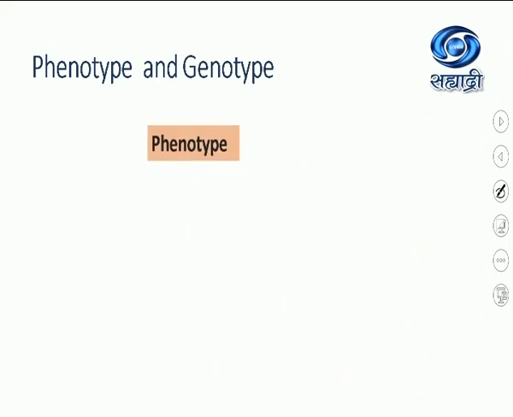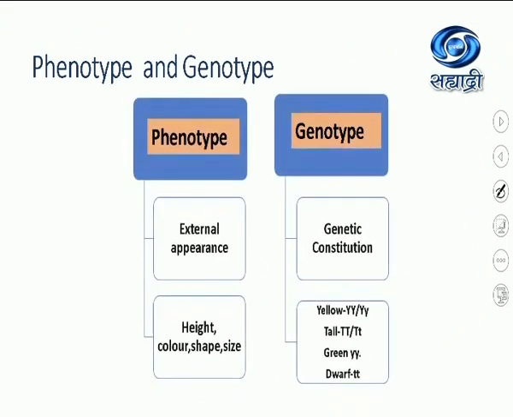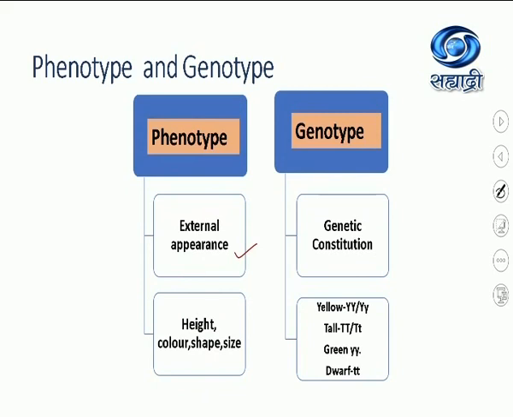Let us see about phenotype and genotype. Phenotype can be defined as the physical appearance or external appearance of an organism, whereas the genetic constitution of the organism is called its genotype. For example, when we look at a color, we say green color, yellow color. When we look at the shape, we say round shape of the seed or wrinkled. We say height, tall, dwarf, size, big, small, inflated, constricted. Whatever is appearing, the physical or external appearance, is called its phenotype.